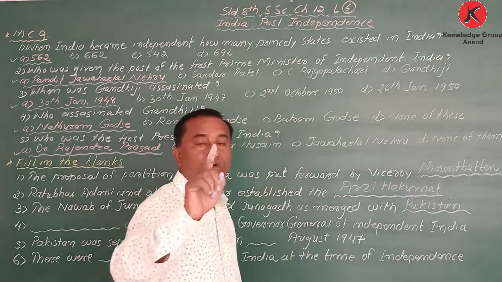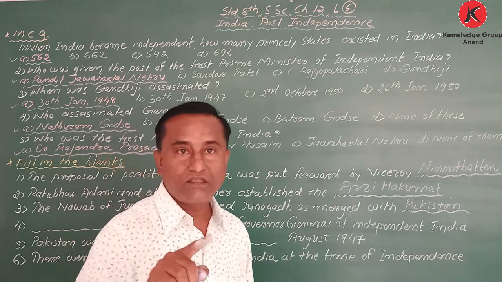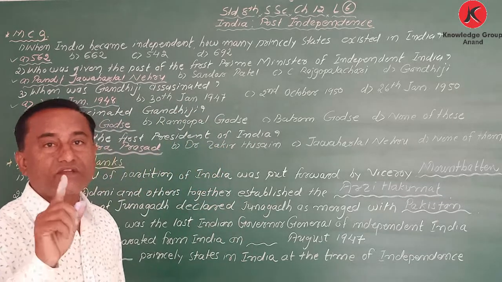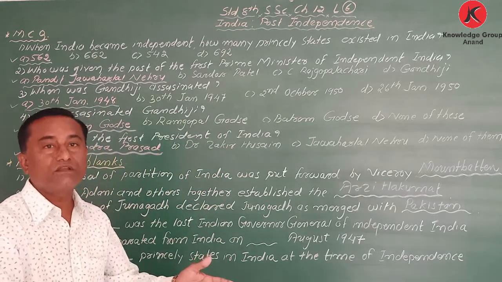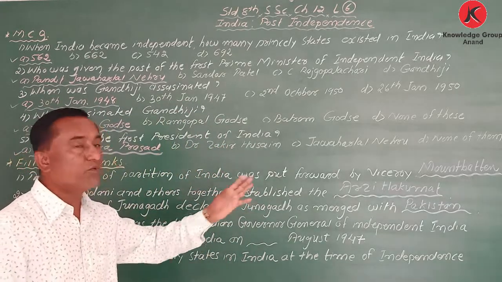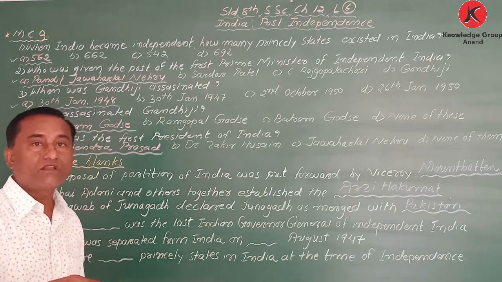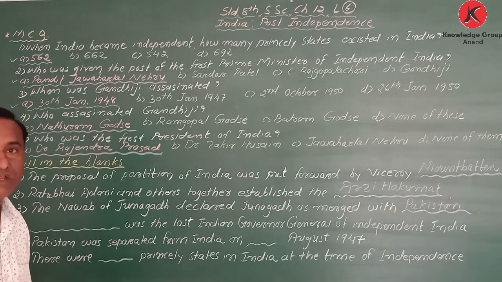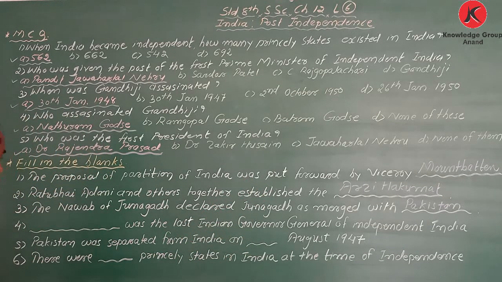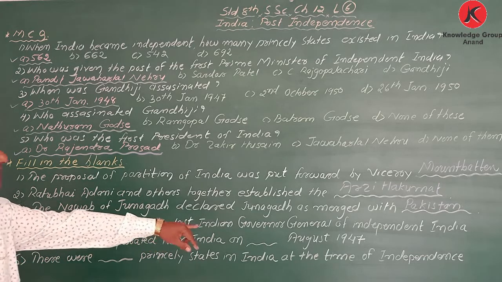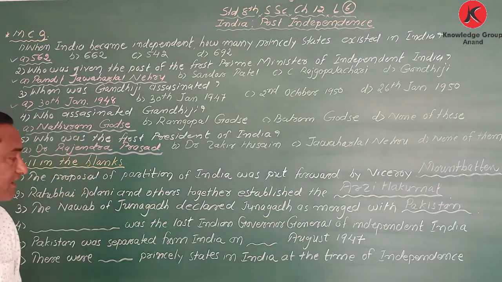Because of the geographical condition, it was not possible. Still he wanted it, but later on, instead of joining Pakistan, they joined India. Next one.